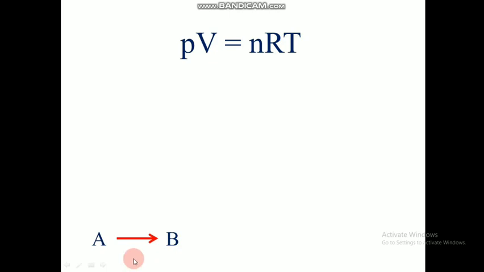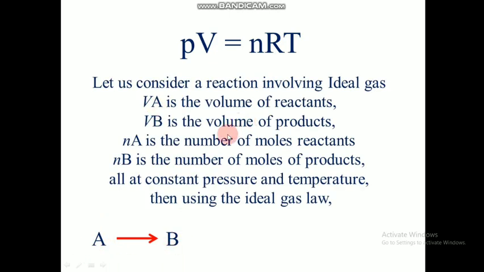We are considering a reaction where A gives B. VA is the volume of reactant and VB is the volume of product. nA is the number of moles of reactant A and nB is the number of moles of product, all at constant pressure and temperature. We can write the ideal gas equation for reactant and product.